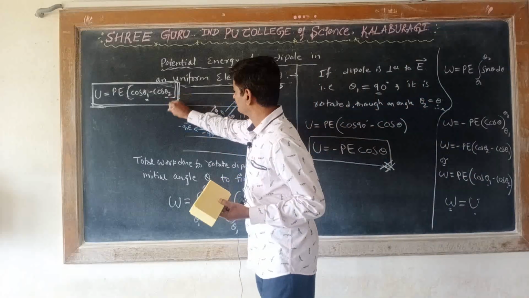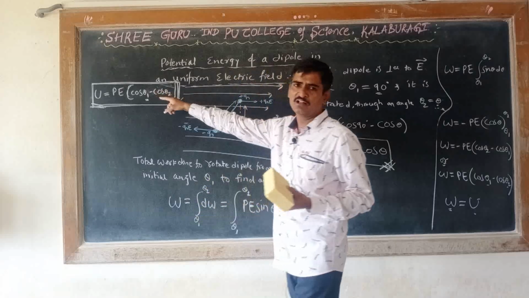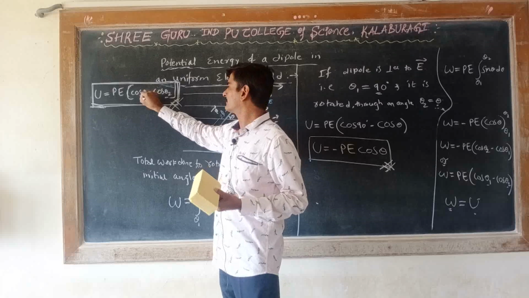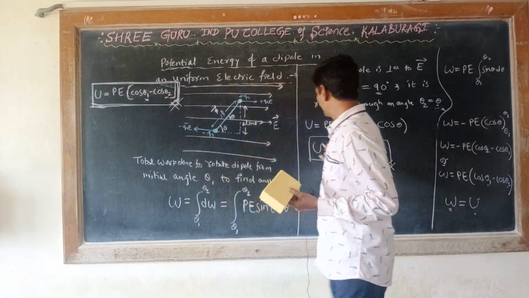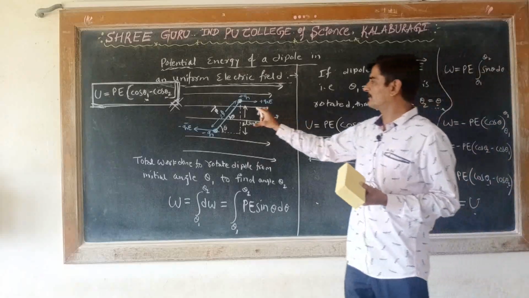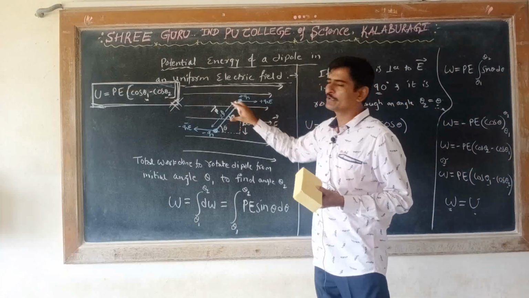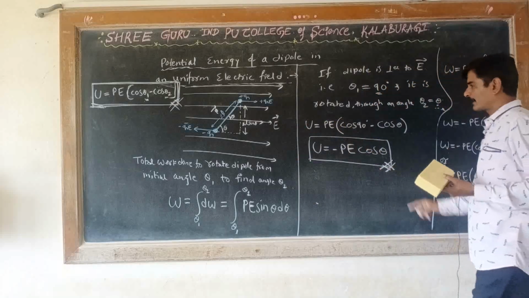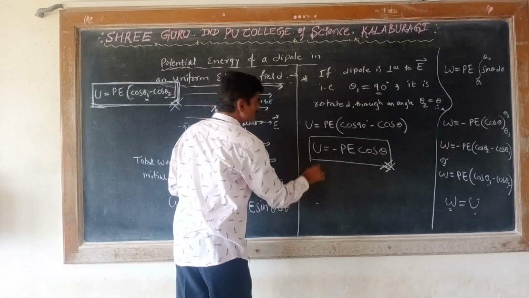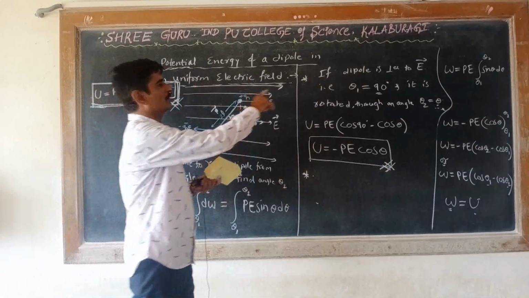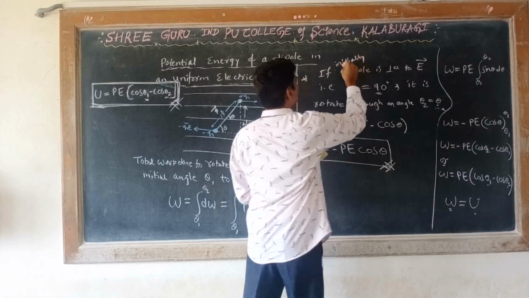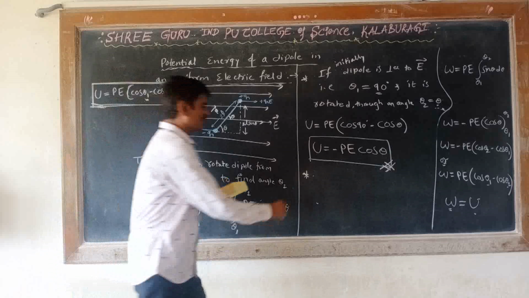The earlier expression is general, applicable for all situations, from an initial angle theta 1 to final angle theta 2. But this one is applicable when the initial position of the dipole is taken as perpendicular to the electric field. Okay, this is one case. Now we can do another one.